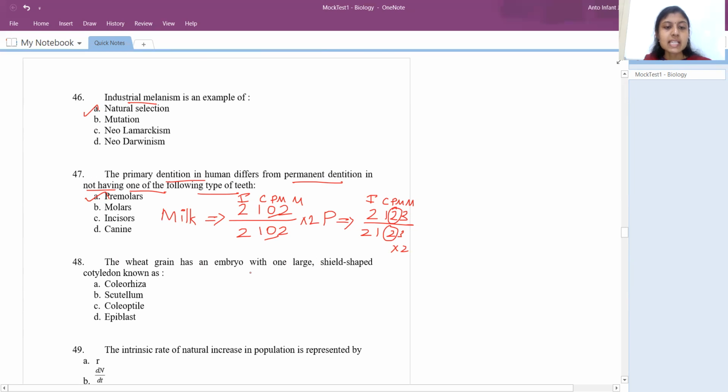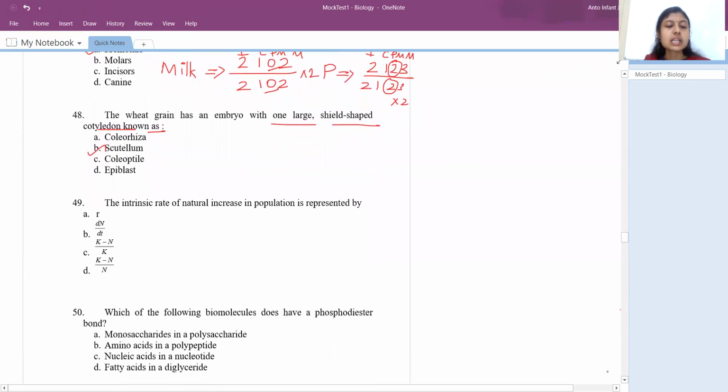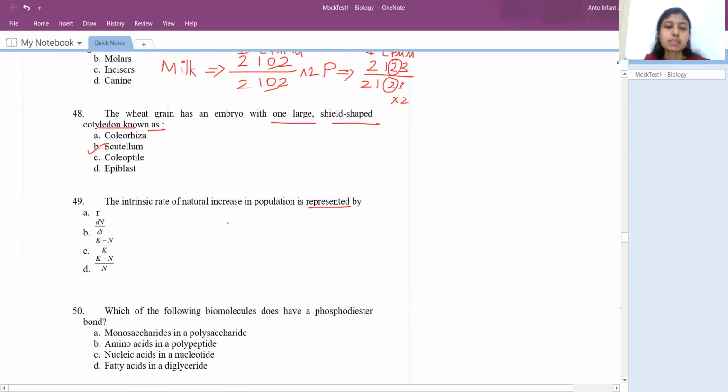Next question. The wheat has an embryo with one large shield-shaped cotyledon known as scutellum. So scutellum is the cotyledon, right? Intrinsic rate of natural increase is represented by, so we know we have growth models. We have the exponential growth model and the logistic growth model. In the exponential growth model, we have r, which is birth minus death. So this r is referred to as the intrinsic rate of natural increase.